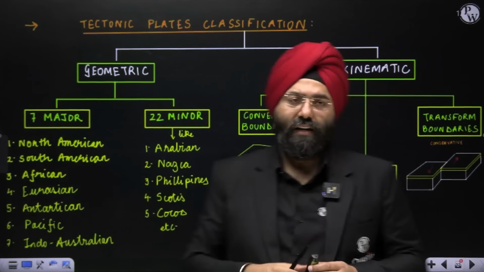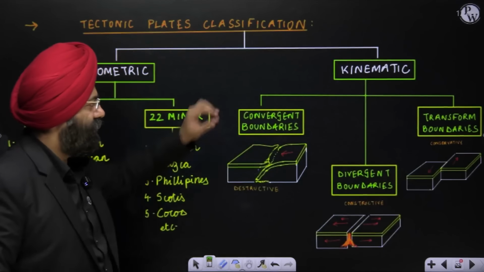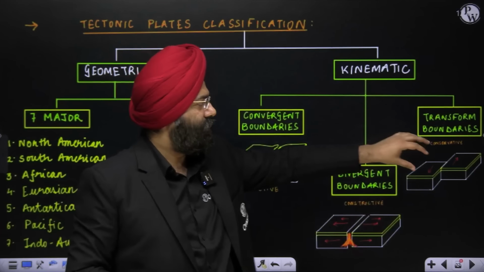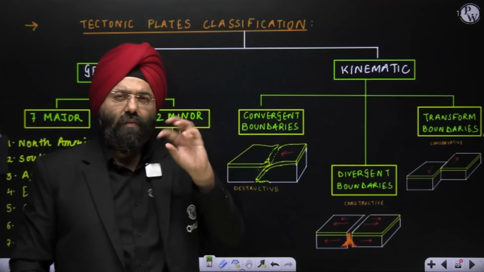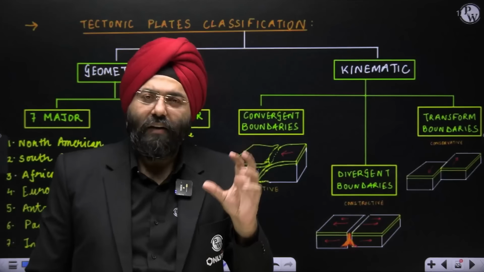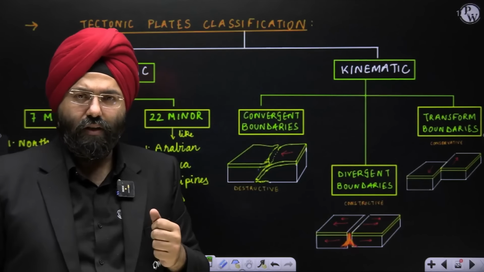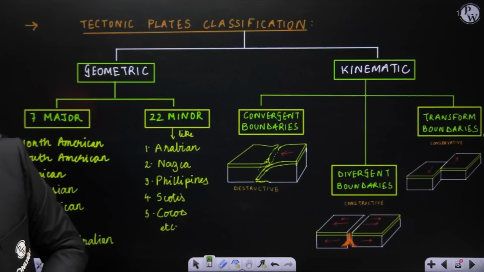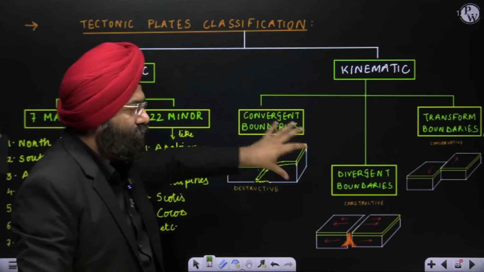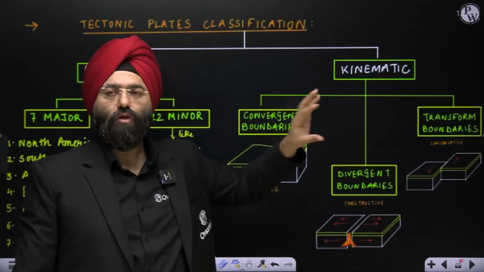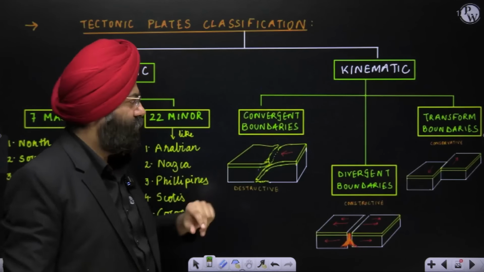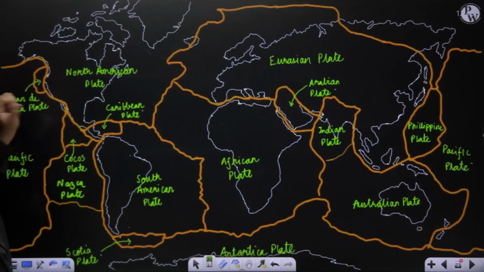Based on the kinematics, how the movement is taking place, there can be convergent boundaries, divergent boundaries, and transform boundaries. You have a little bit of knowledge about these things from when I was teaching you the convectional current concept. But please remember, we will be studying them here in detail, so it will become easy for you to comprehend. Clear? So these are the three concepts which we'll be understanding. So let's first of all understand this thing.